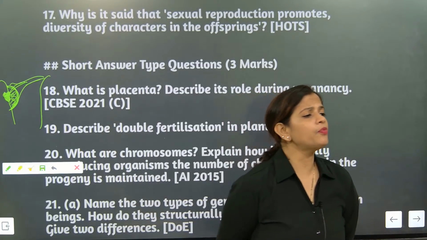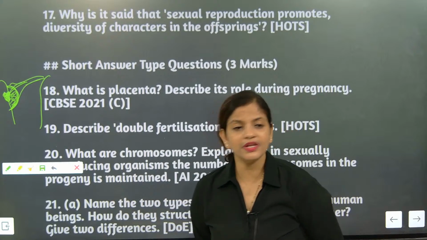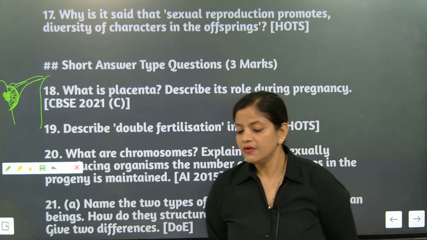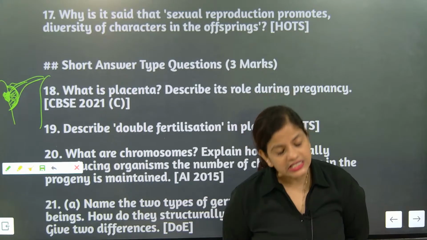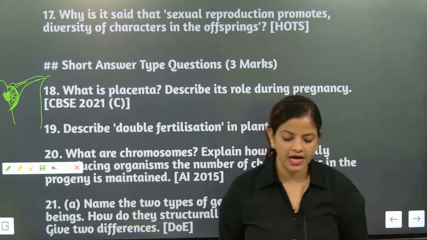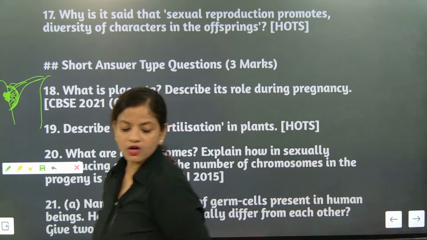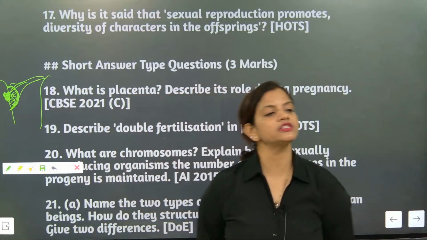And one more important point about placenta, I want everybody to write down. Please write down, what is the role of placenta during pregnancy? The role of placenta during pregnancy will be, write down, placenta provides a large surface area for glucose and oxygen. Write down, what is the work of placenta? Placenta provides the large surface area.